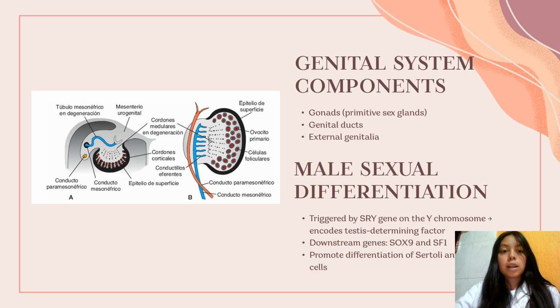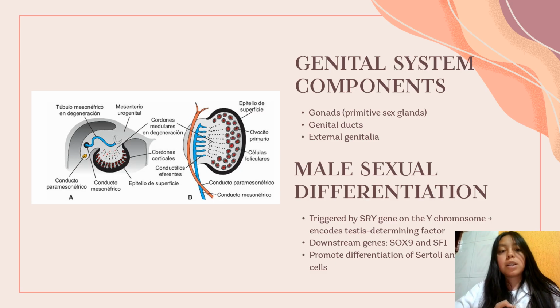In females, the sex-determining SRY is absent. WNT4 activates DAX1, which blocks SOX9. This leads to the development of ovarian cortical cords, the disappearance of the medullary cords, and the absence of the tunica albuginea. Gonad development requires primordial germ cells to migrate to the genital regions between weeks 4 and 5.